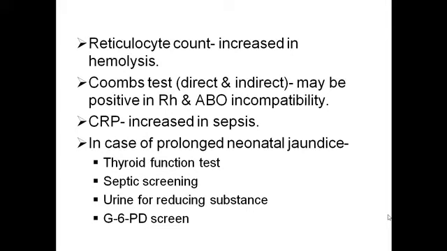And in case of prolonged neonatal jaundice, we discussed the causes earlier. If indirect hyperbilirubinemia, then thyroid function test and septic screening should be done, and urine reducing substance should be done to exclude galactosemia, and glucose 6-phosphate dehydrogenase enzyme level should be done to exclude G6PD deficiency.